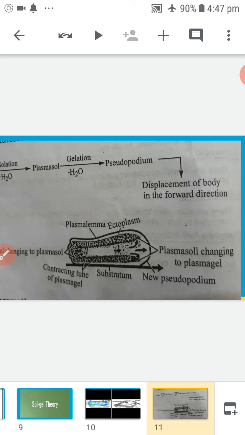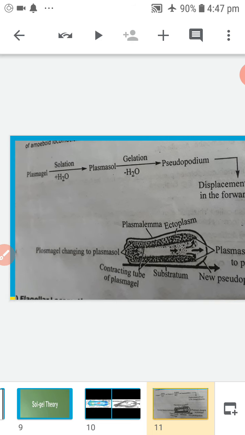According to this theory, the body of the amoeba is made up of four regions. This theory says that pseudopodium is formed by the change of cytoplasm from plasma gel to plasma sol and plasma sol to plasma gel.